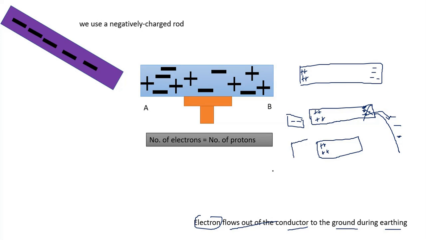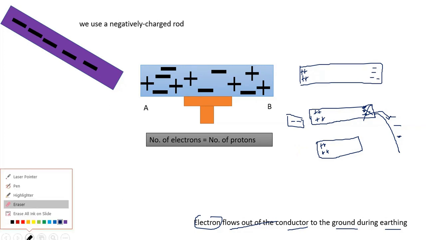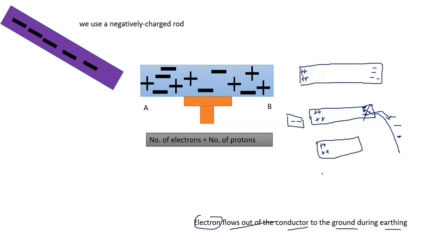After we remove the negatively charged rod, the positive charge will distribute into another part of the conductor. All of the parts are positive. Okay, can you get the point? How to make positively charged? How to change it into positive charge?